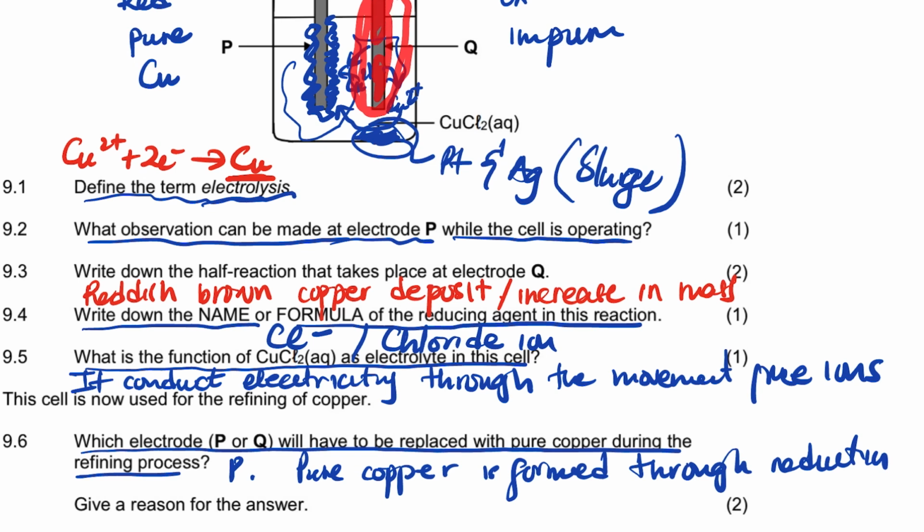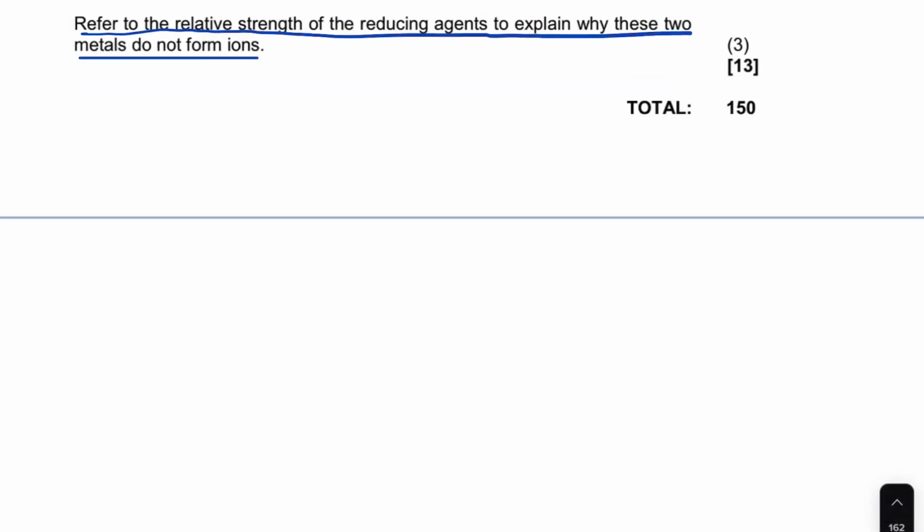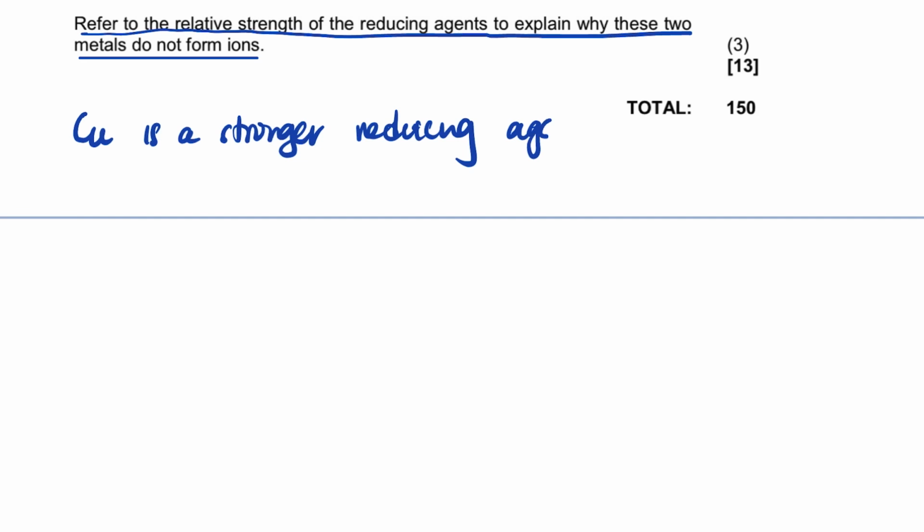The one that is going to be oxidized there is copper. So to write this, you're going to say the Cu is a stronger reducing agent than platinum and silver, right?